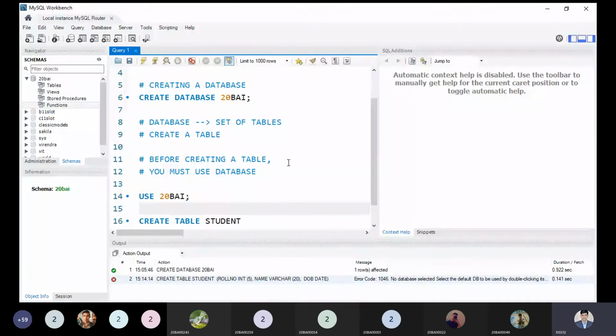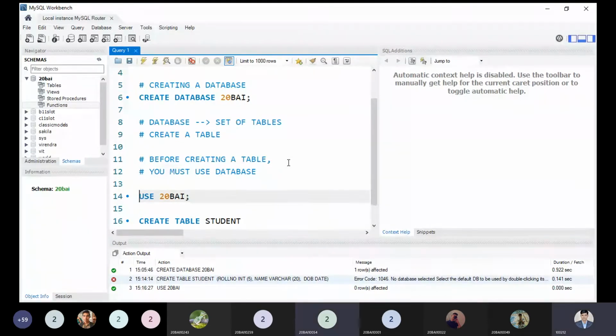If I execute this syntax by pressing Control Enter, you will be able to see at the bottom side, within the last second, I have entered inside my database. Is it visible to all? Just look at the bottom side. Is it visible to all?